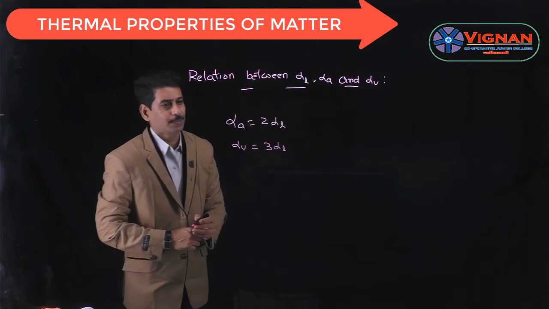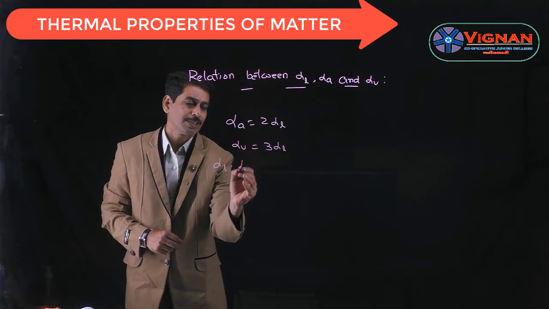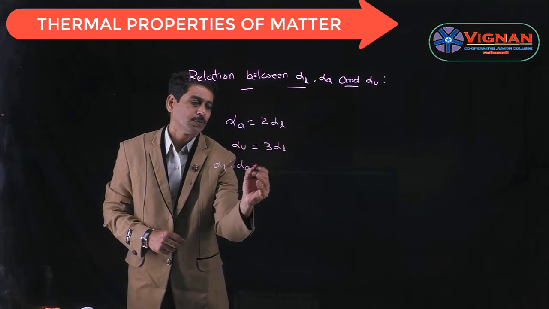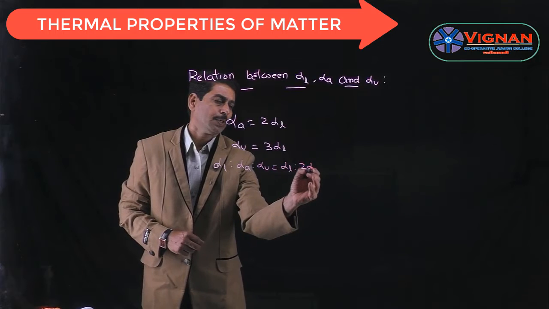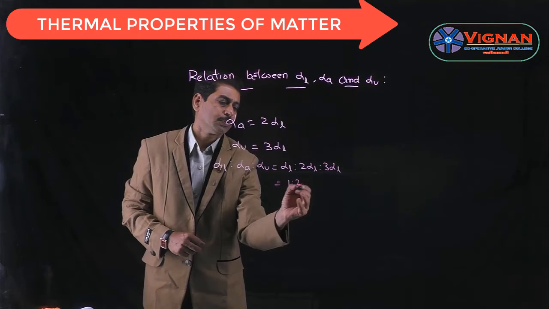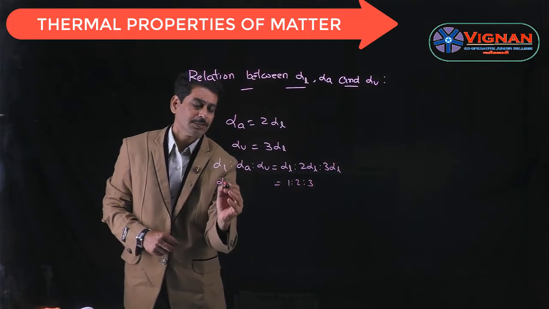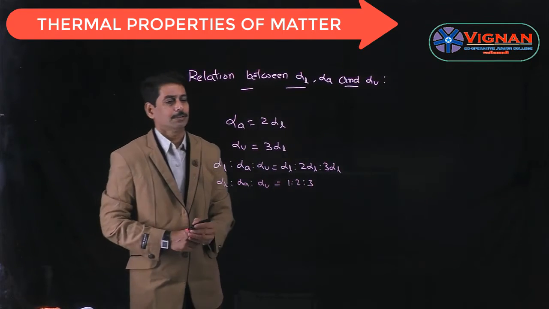And if you find the ratio between the three coefficients of expansion, alpha L is to alpha A is to alpha V is equal to alpha L is to 2 alpha L is to 3 alpha L, which is nothing but 1 is to 2 is to 3. So this is the ratio between the three coefficients of expansion.